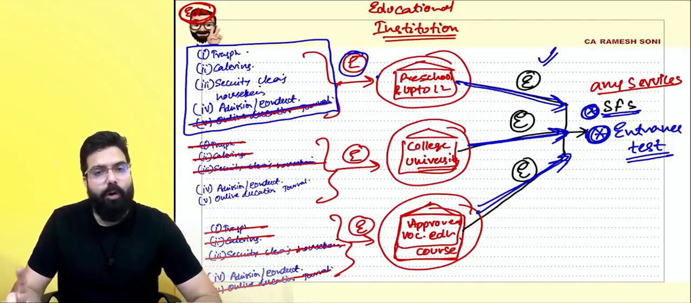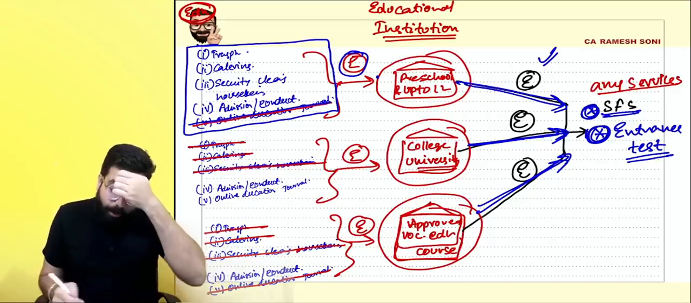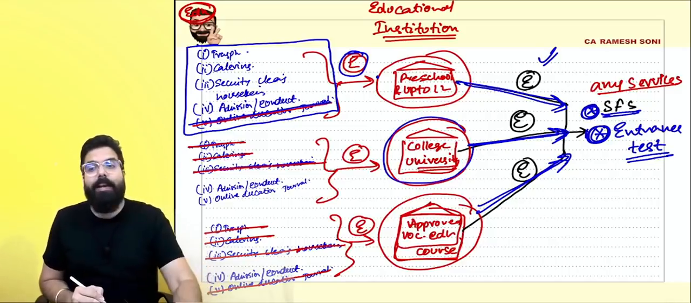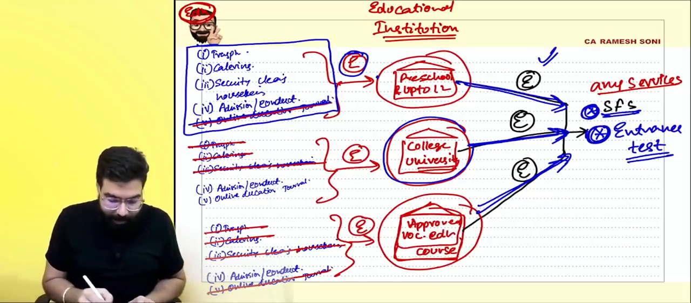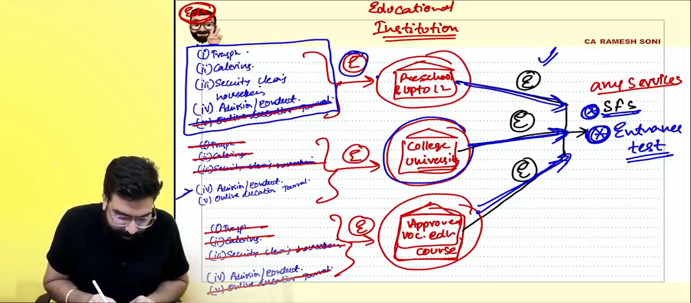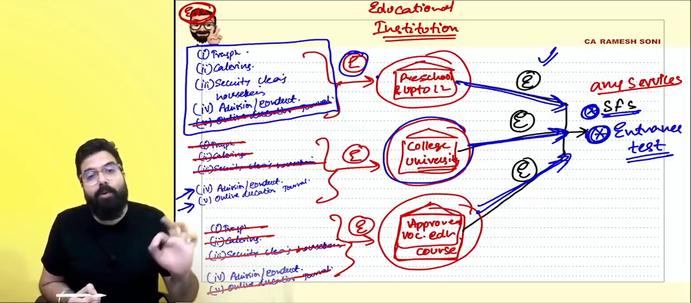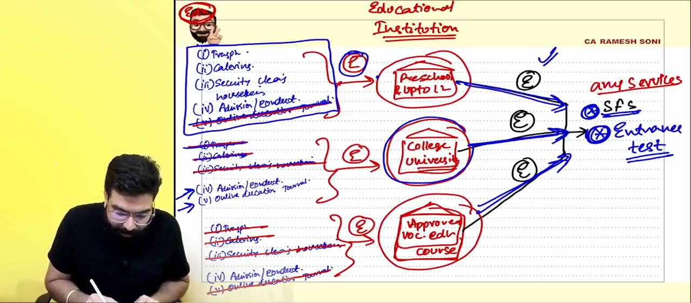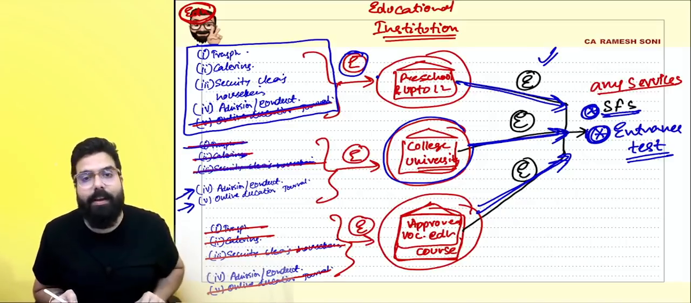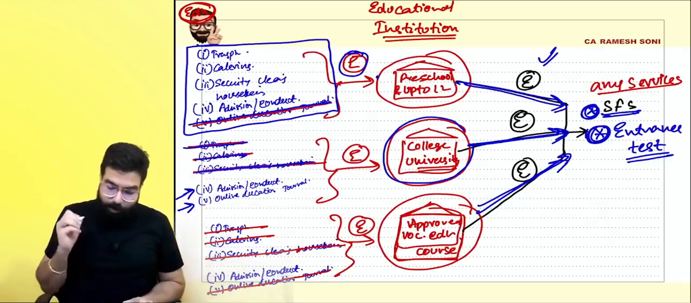Yes, sir, we all got it. Everyone, listen to me very carefully. For a college or university, if somebody is providing only admission related services or online journal service, only those are exempt. All these other services are not exempt. They will be taxable in case they are provided to a college. Okay, sir.